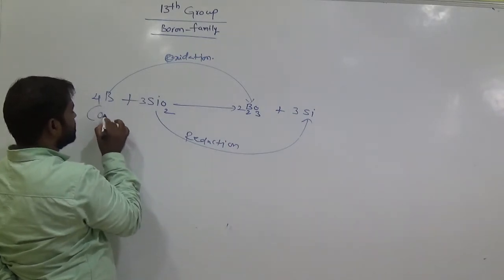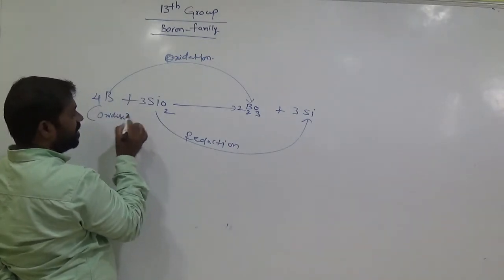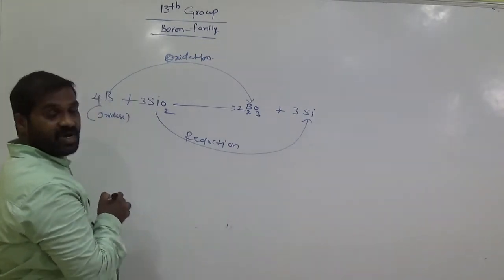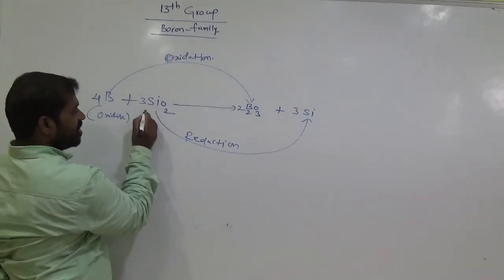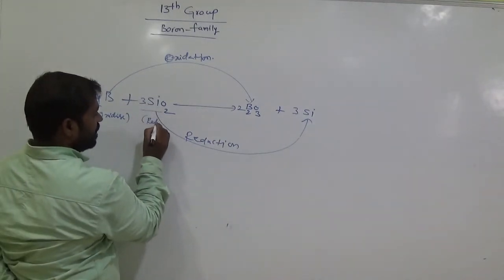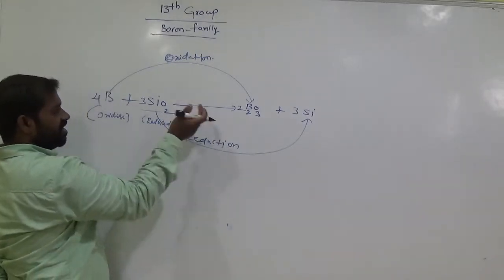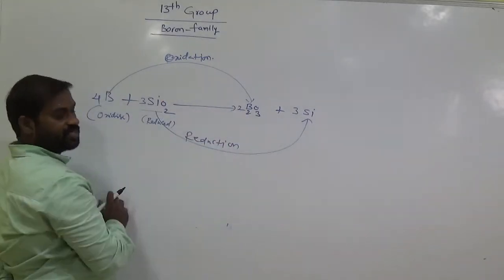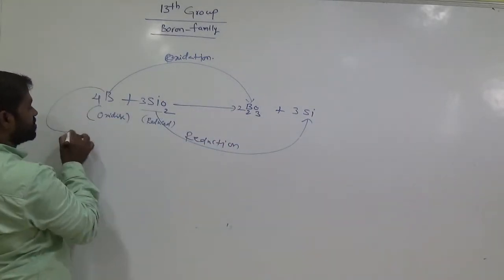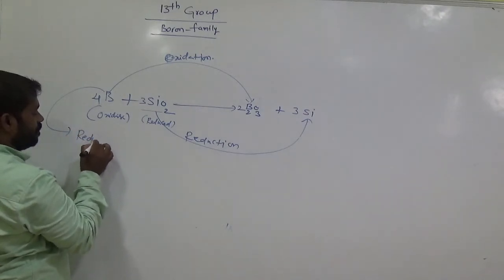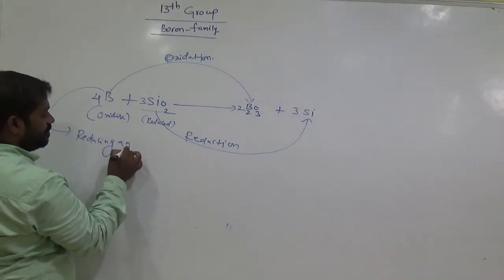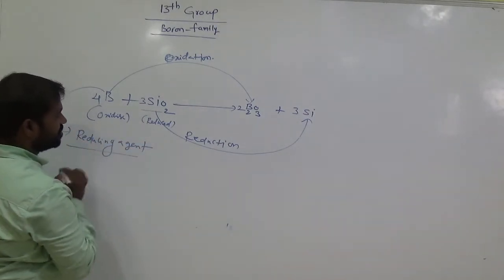Here boron is oxidized by the gaining of oxygen from silicon dioxide. So here silicon dioxide is reduced. Reduced means by the loss of oxygen as silicon. It gains the oxygen from this one and becomes B2O3. So here this is called the reducing agent. Why is it called a reducing agent?